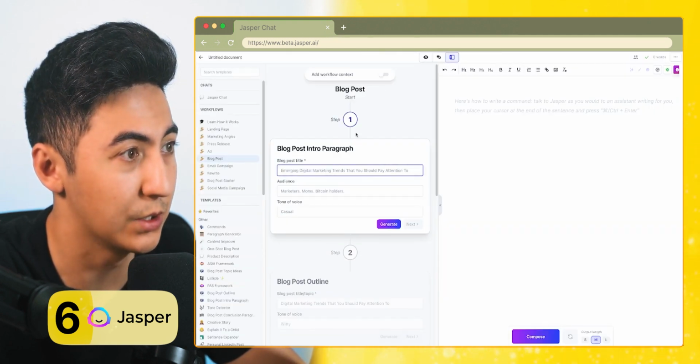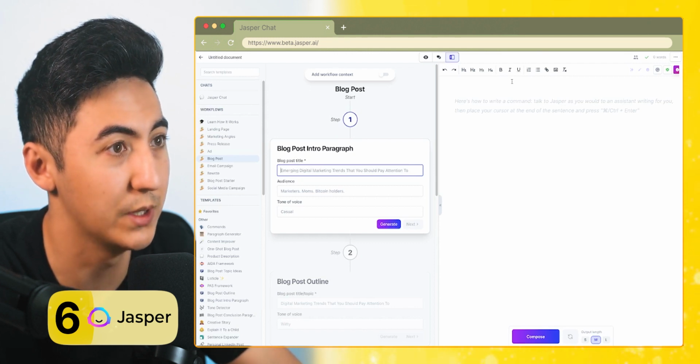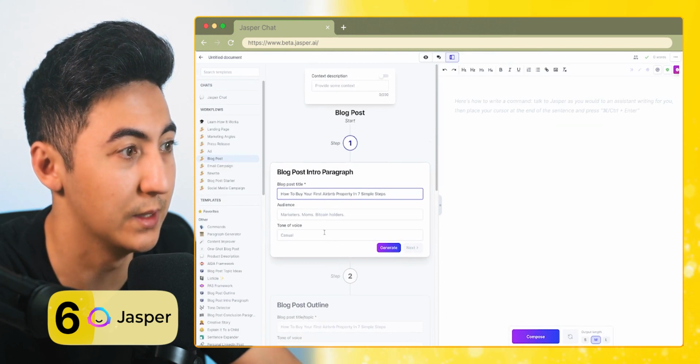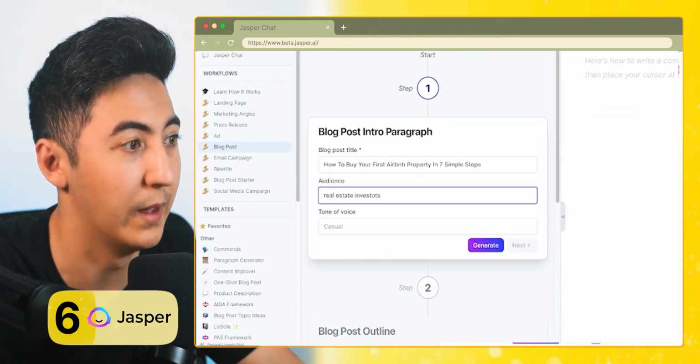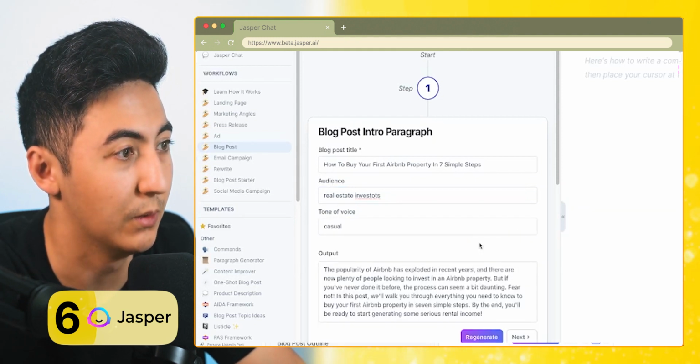Now it's asking to start Step 1, put the blog post title, and this is going to be the blog post intro paragraph. So I already have a title in place. Just going to place this here. The audience is going to be for real estate investors, and then the tone of voice will be casual. We're going to click generate and see what it comes up with.